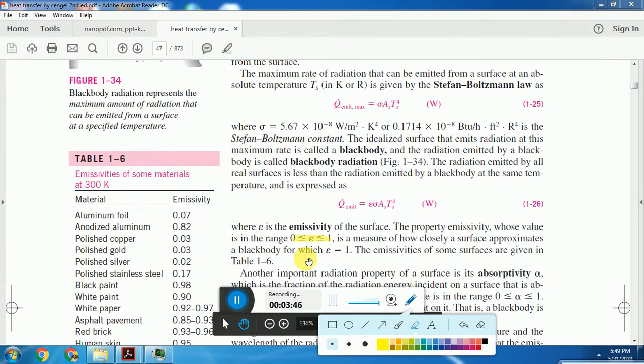It shows how closely the surface approximates the black body. If epsilon is nearer to 1, that surface emits more radiation.